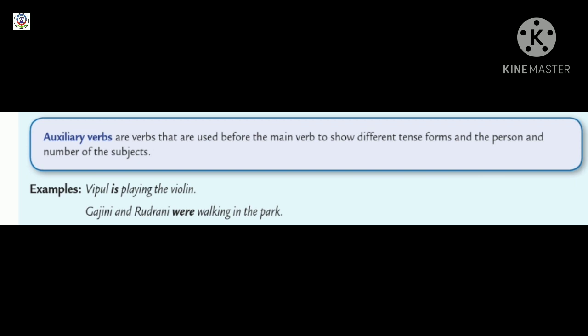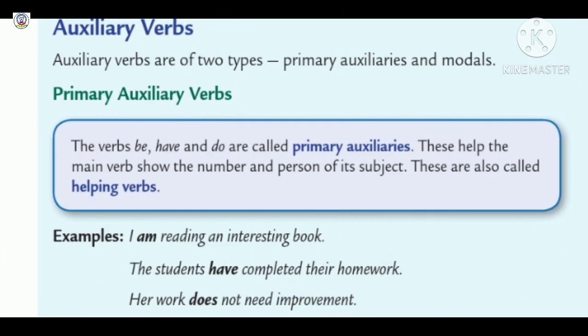Then we have auxiliary verbs. Auxiliary verbs are verbs that are used before the main verb to show different tense forms and the person and number of the subjects. Example, Vipul is playing the violin. Auxiliary verbs are of two types, primary auxiliaries and modals.